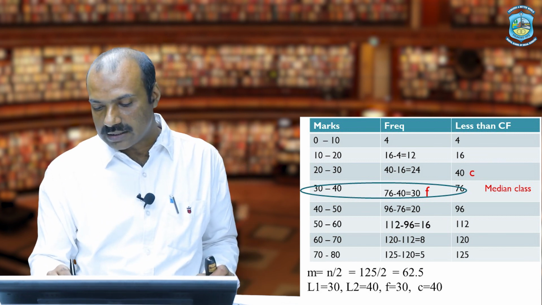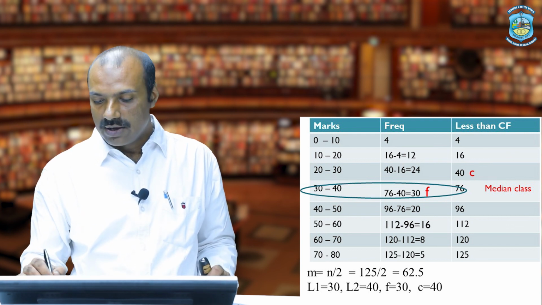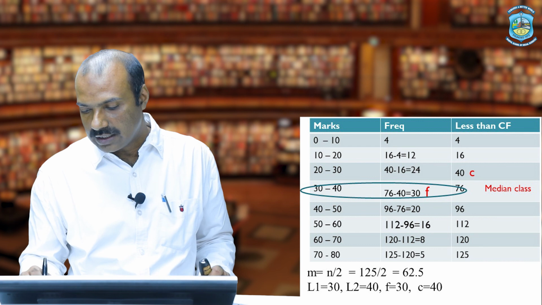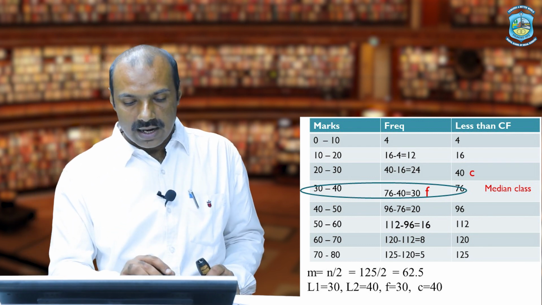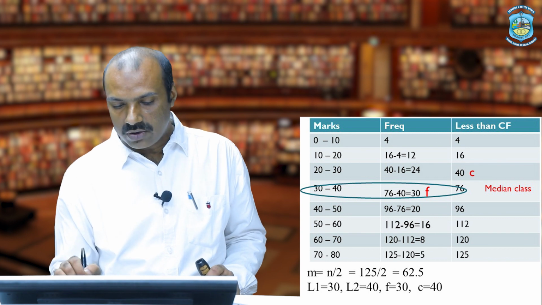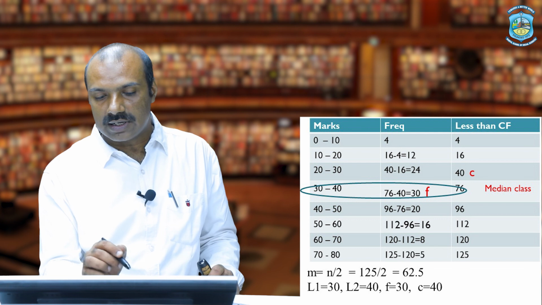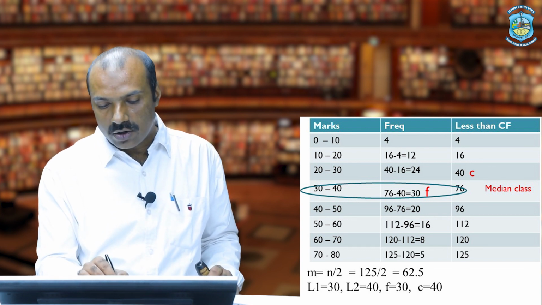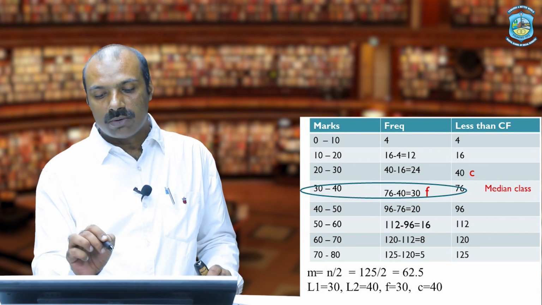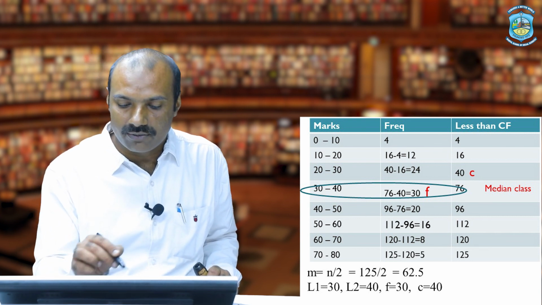Because we know i is nothing but L2 minus L1 of the median class, that is 40 minus 30, which is equal to 10. Next is to find the frequency of the median class. In this case it is given as 30. What is CF? It is the cumulative frequency of the preceding class. In this case it is given as 40.